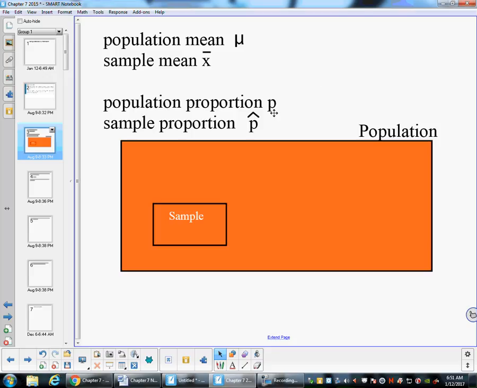Now, for a population proportion, they use p. And sometimes they use pi for this, but most people just use a p. And the sample proportion is p hat. So that means the percentage of the people in your sample. So think of this as your population is really big, and then our sample is just a small part of it. And we're going to use this small sample to start talking about this whole population.